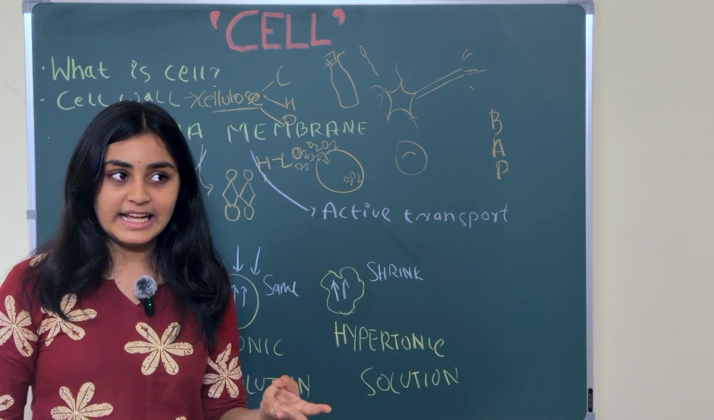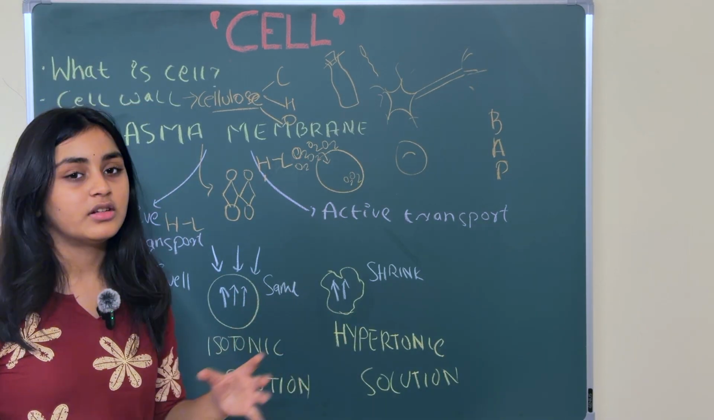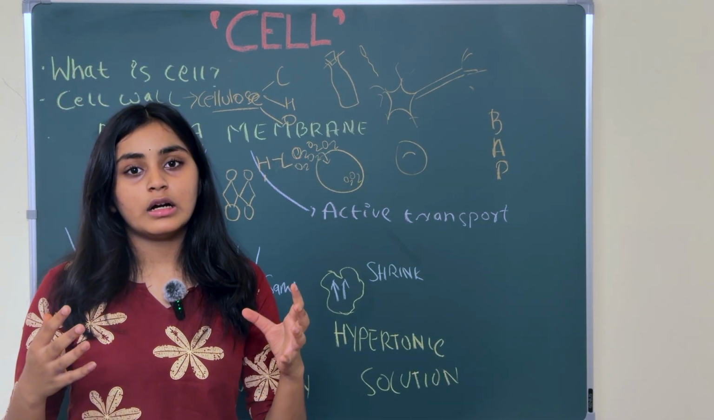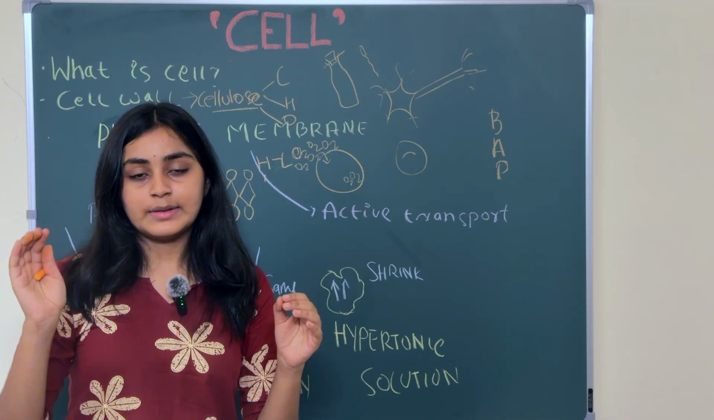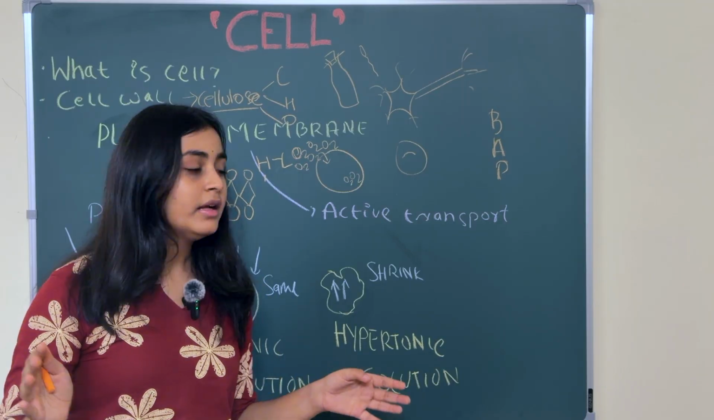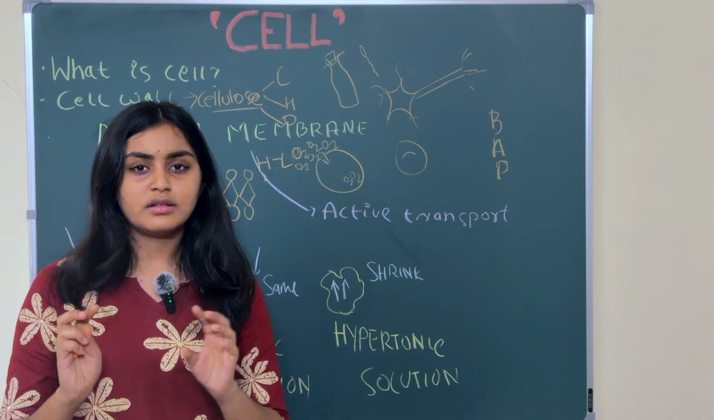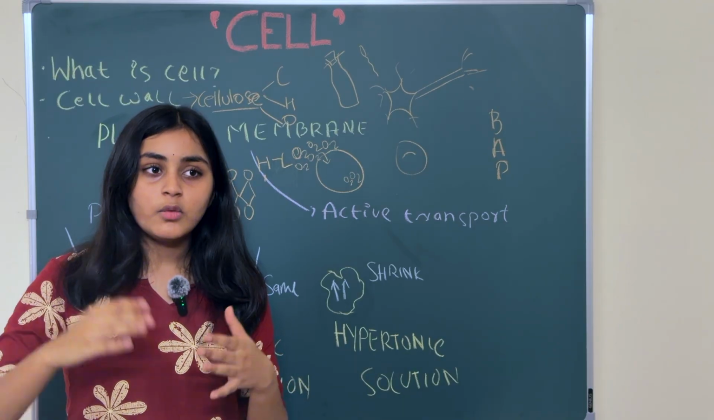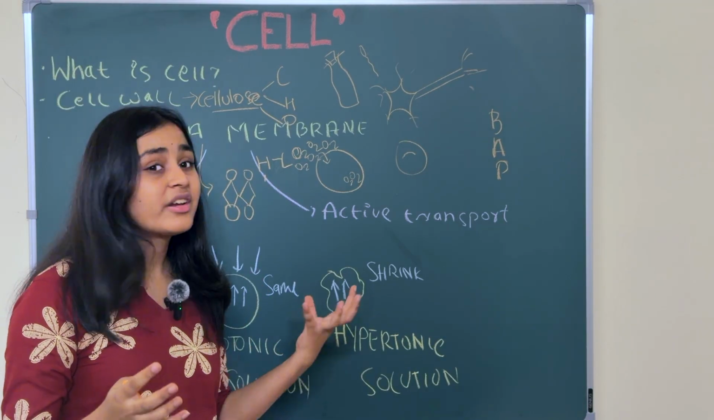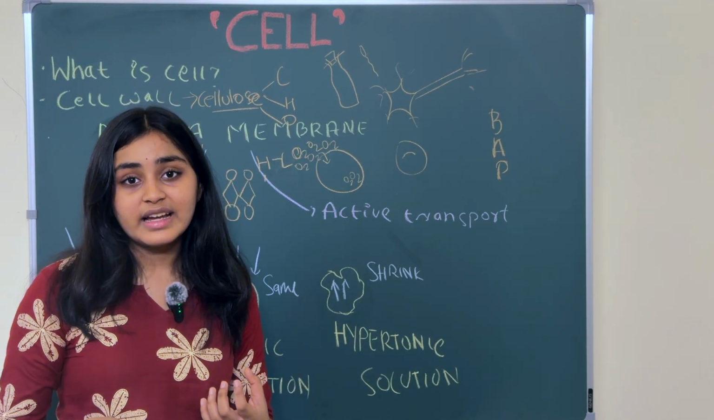Now we'll go to the third cell. What is happening in the third cell? The amount of water outside is less, meaning it is concentrated, but the amount of water inside is normal. So what happens when it's concentrated? The water will go outside. When the water is going outside, the cell will shrink because it's not taking any water inside, right?